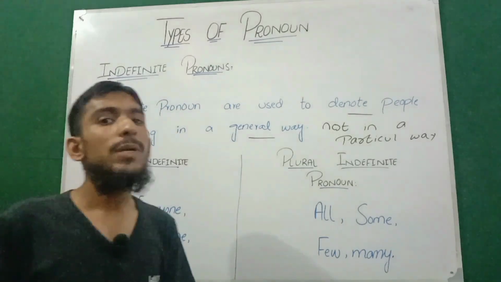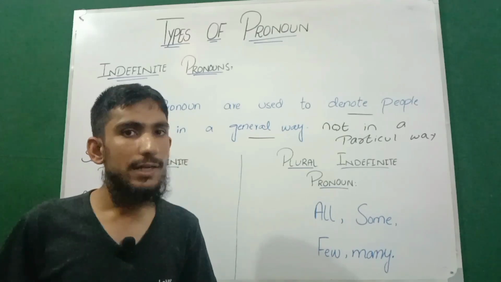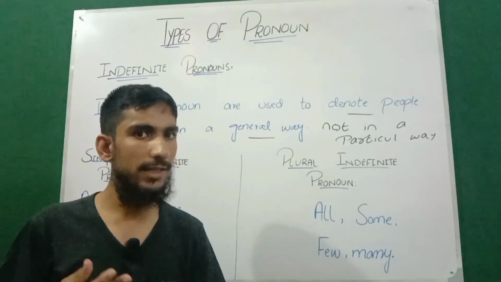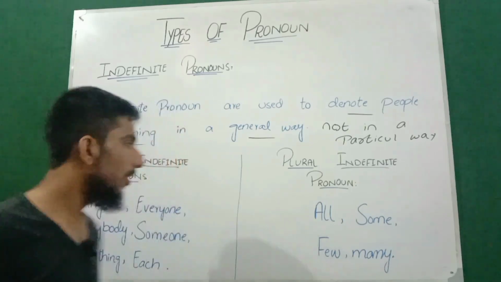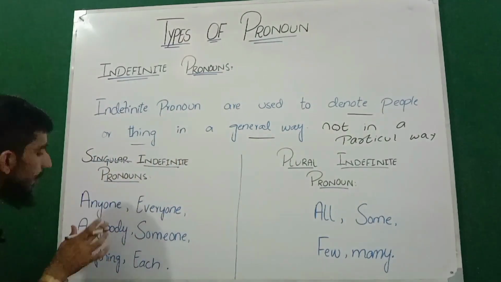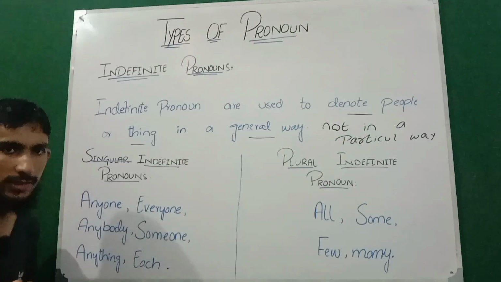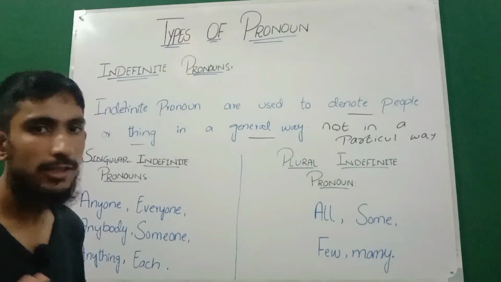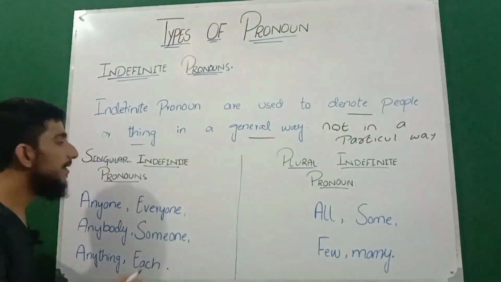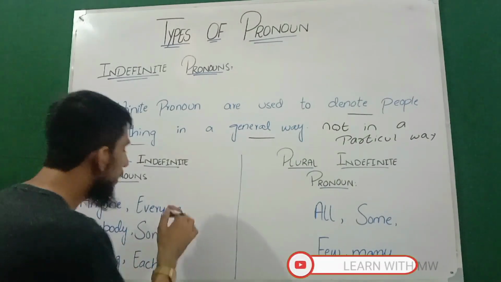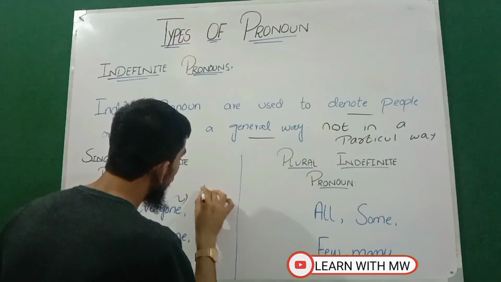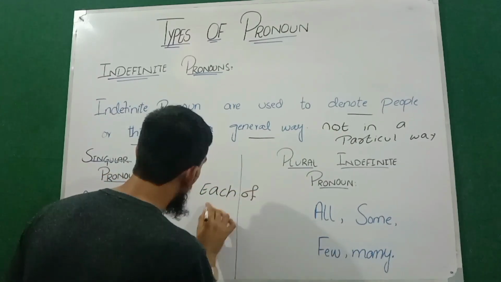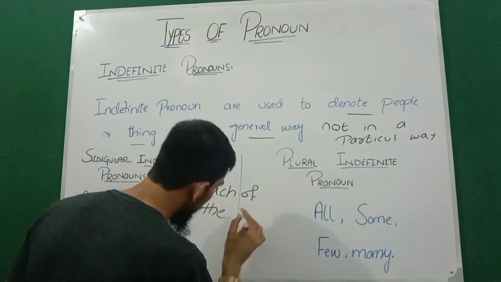Native writers have divided indefinite pronouns into two categories: singular indefinite pronouns and plural indefinite pronouns. Singular indefinite pronouns are anyone, everyone, anything, someone, anybody, everybody, everything. All of these are singular indefinite pronouns, because each means each single person or each single thing.